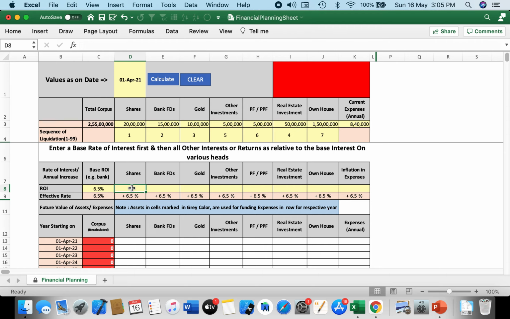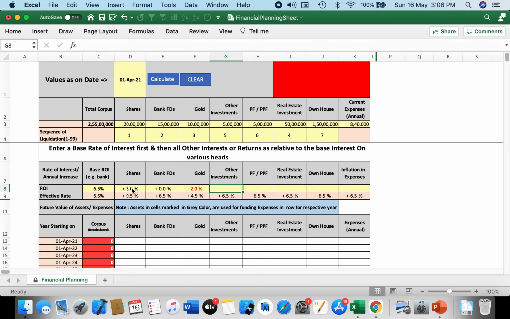So let us enter the relative figures of return on investment with respect to the bank, and let us assume that on shares, how much should we assume? Let us say that on the shares he expects 3% more than the bank. On the bank FDs, of course, it is 0% more than the base rate. On gold, he may assume that there will be some loss of value in the gold, and let us assume that he is assuming 2% less rate of interest than the bank interest.